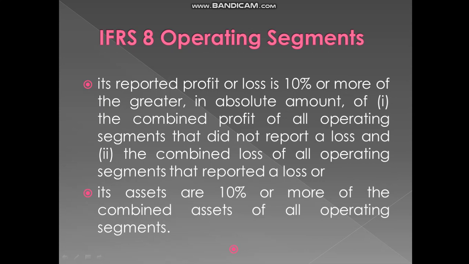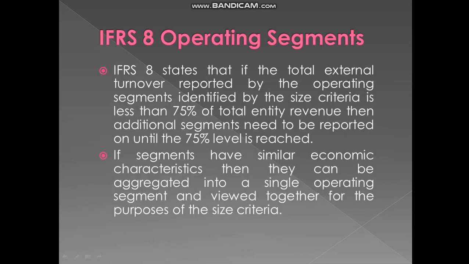Its reported profit or loss is 10% or more of the greater, in absolute amount, of the combined profit of all operating segments that did not report a loss, and the combined loss of all operating segments that reported a loss. Its assets are 10% or more of the combined assets of all the operating segments. So this is the identification of reportable operating segments.